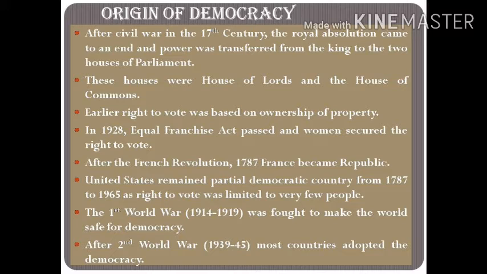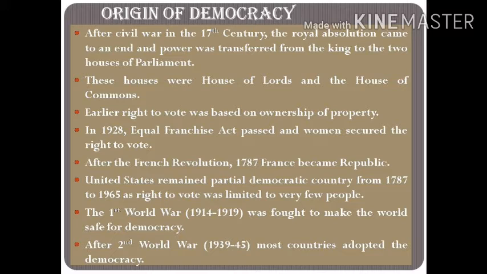In earlier democracy, the right to vote was based on the ownership of property. So the people who had a certain amount of property, only they could vote. In 1928, with the Equal Franchise Act, women got the right to vote.